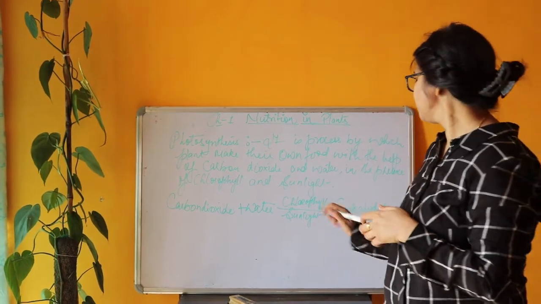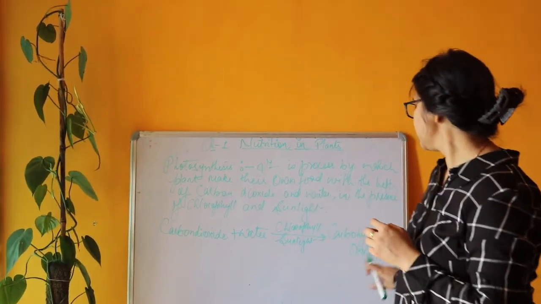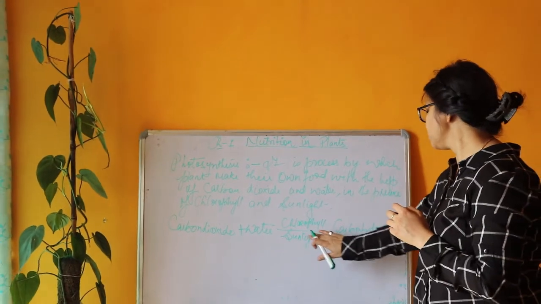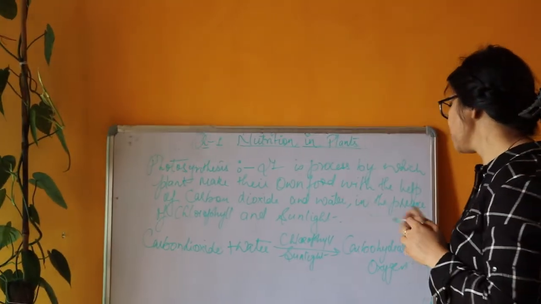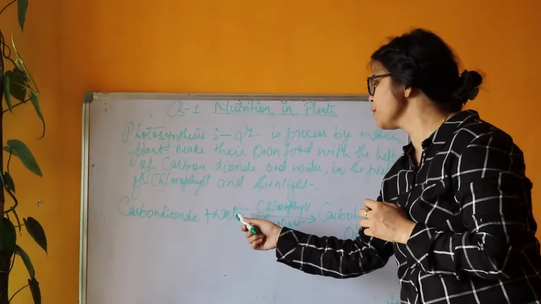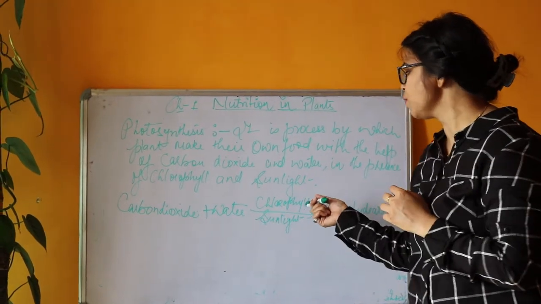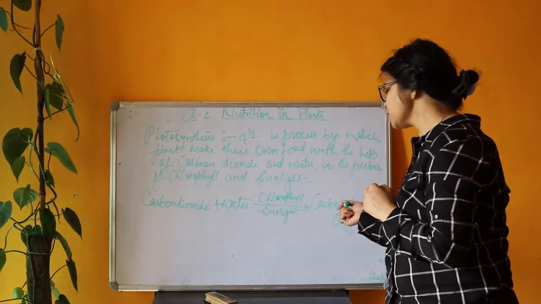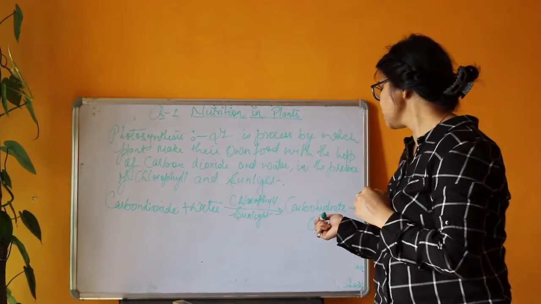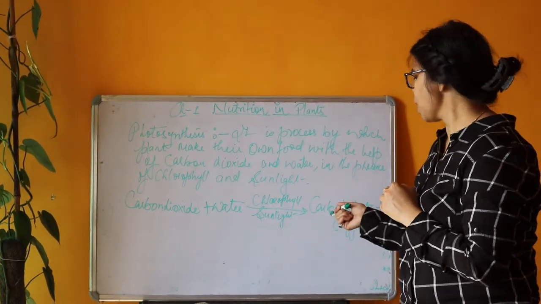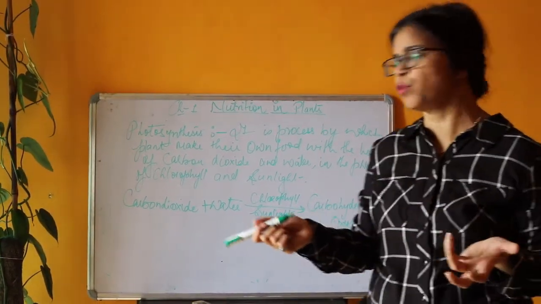Okay, got it? So carbohydrate is the product when carbon dioxide plus water combine in the presence of chlorophyll and sunlight, giving carbohydrate as well as oxygen. Carbohydrate is a stored food.